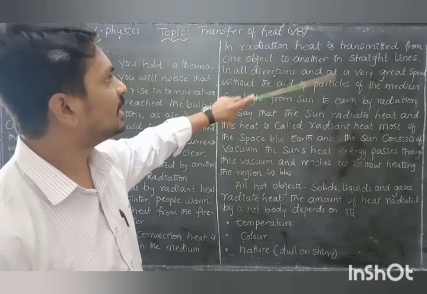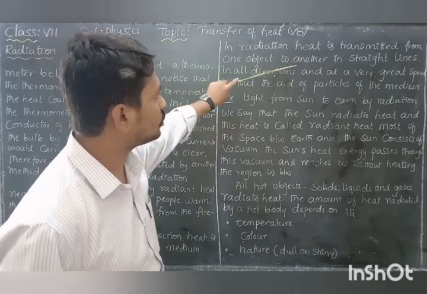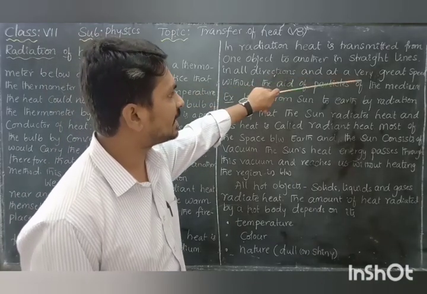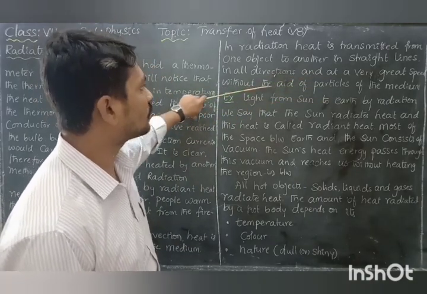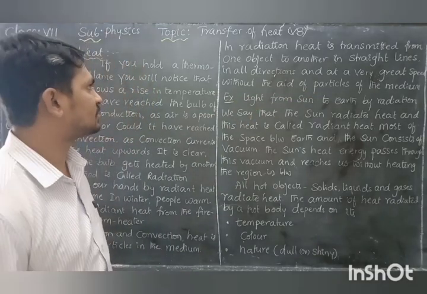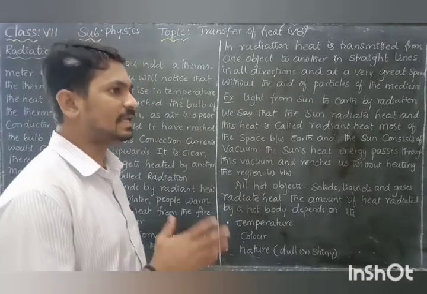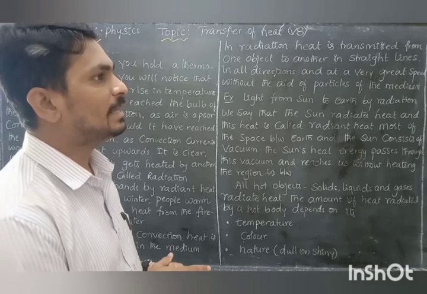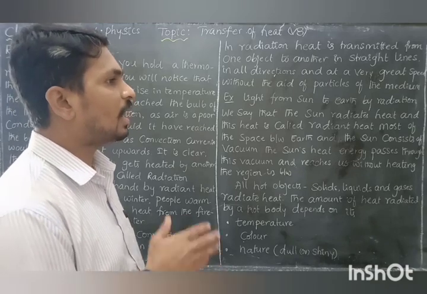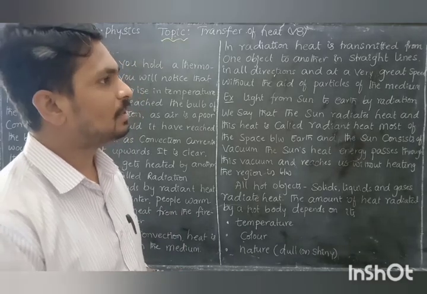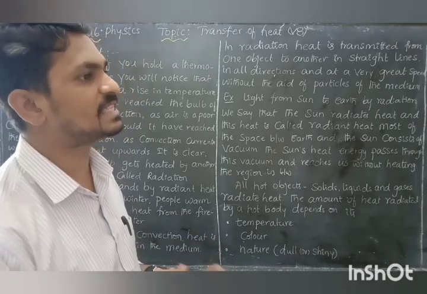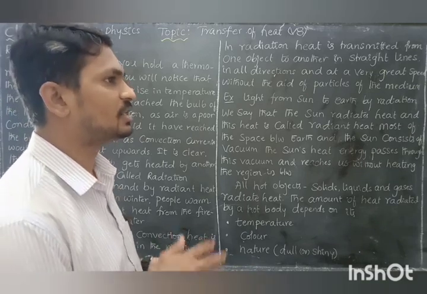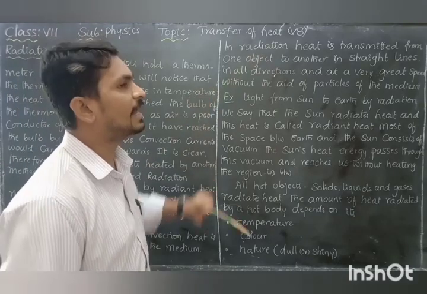But in radiation, heat is transmitted from one object to another in a straight line, in all directions, and at a very great speed, without the aid of the particles of the medium. This is called radiation. Radiation is a process by which heat is transferred from one body to another without any requirement of a medium between them, at great speed in straight lines. The speed is very fast compared to conduction and convection.